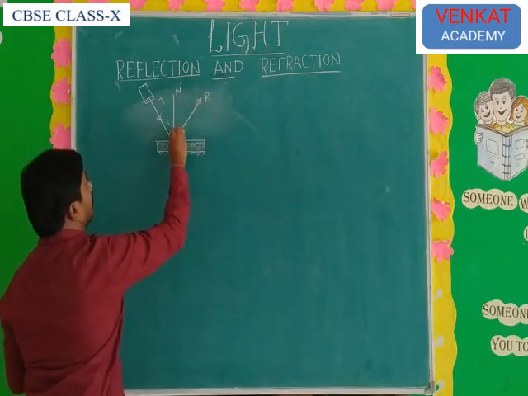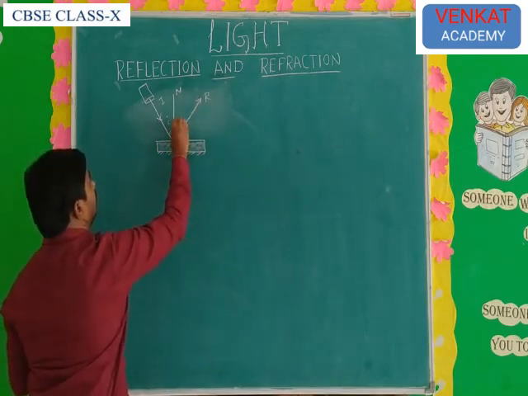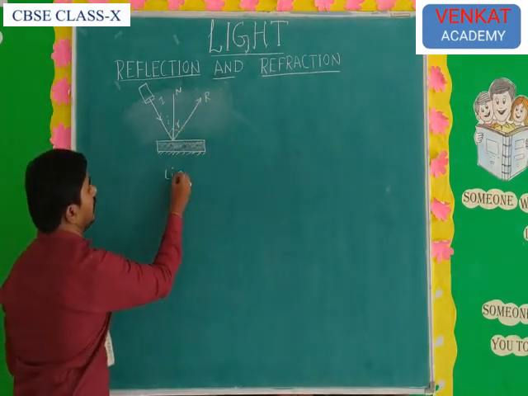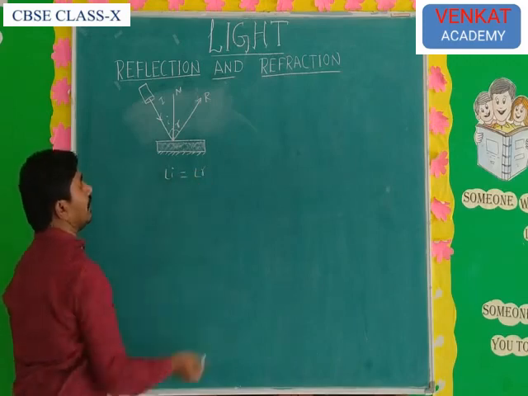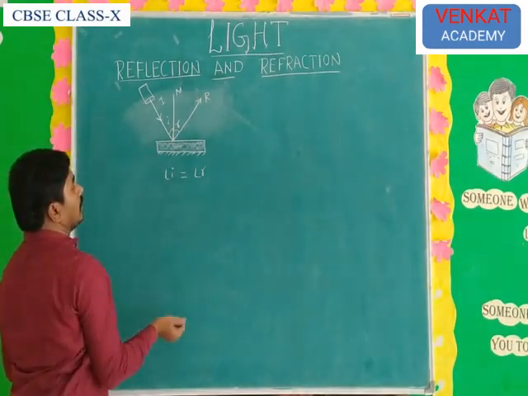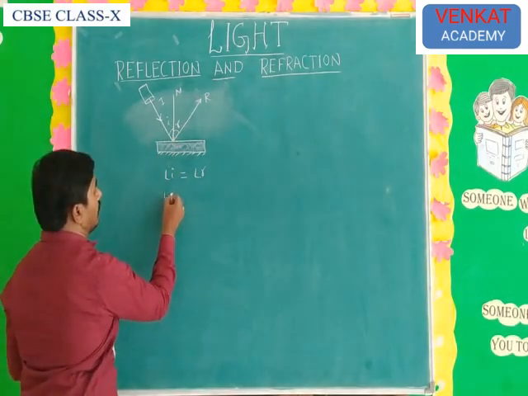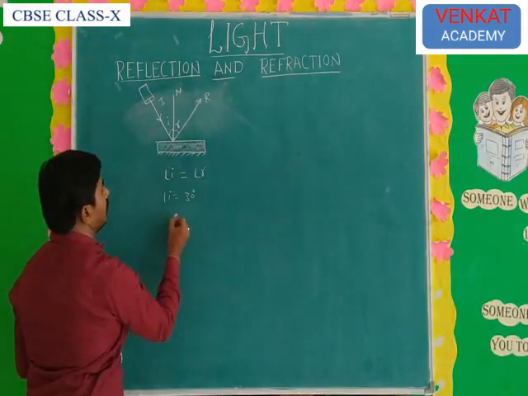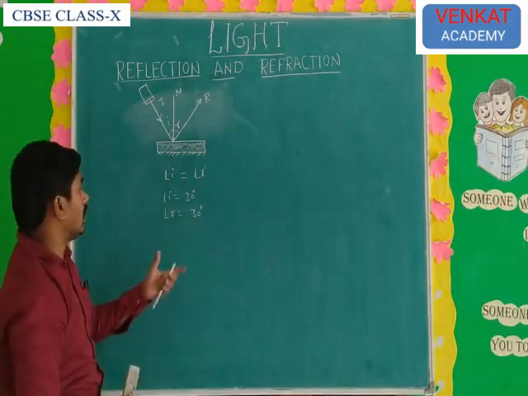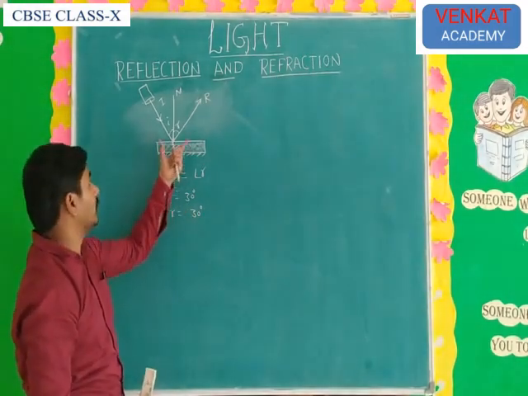Here the angle of incidence and the angle of reflection are equal, which means angle i is always equal to angle r. So if angle i is 30 degrees, automatically angle r is also 30 degrees. This is the first law of reflection.